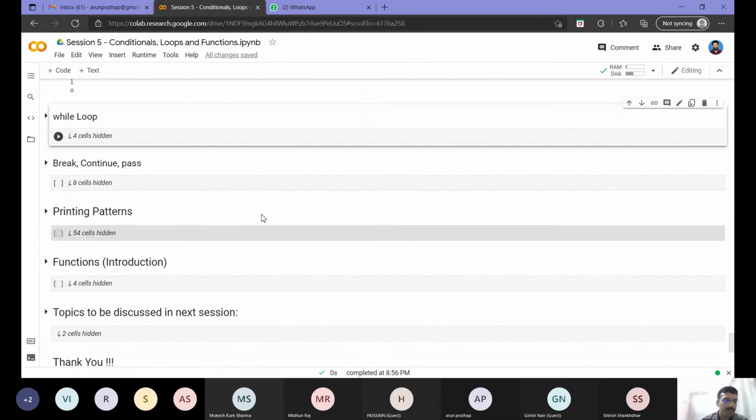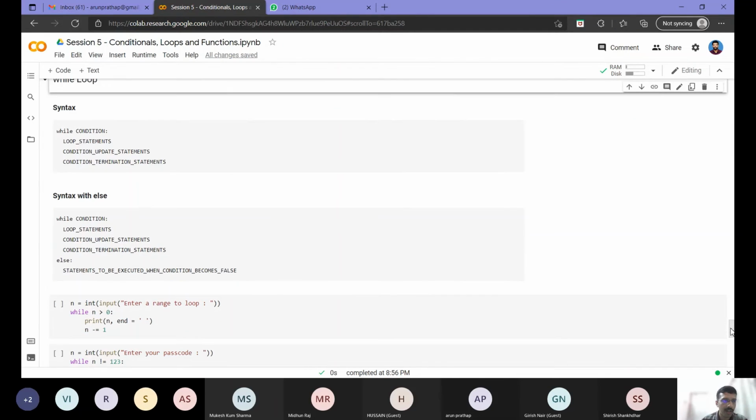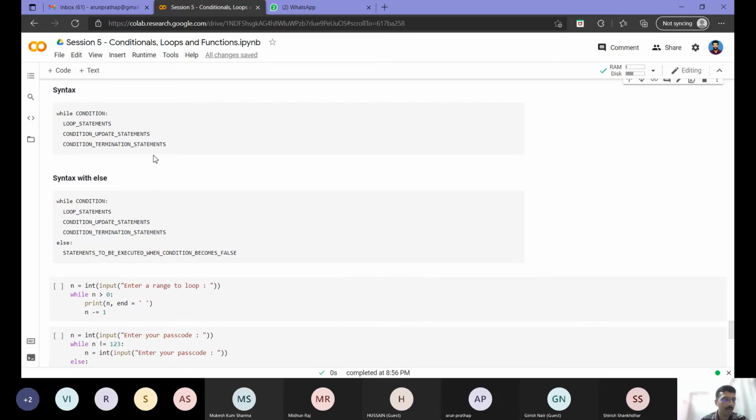Now coming to the while loop. The while loop is similar to the for loop, except that I don't know how many times I need to run the loop. It is ideally suited for that indeterminate iteration. My syntax will be: while a particular condition, then I will have what is called my loop body that will do whatever I want to do. Then two things that we need to do inside a while loop are to update the condition and to terminate the condition. So I will tell you what will happen if it is not done.